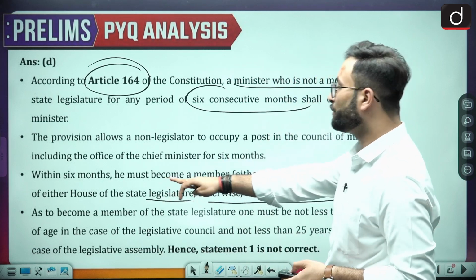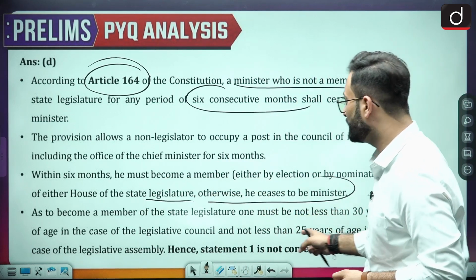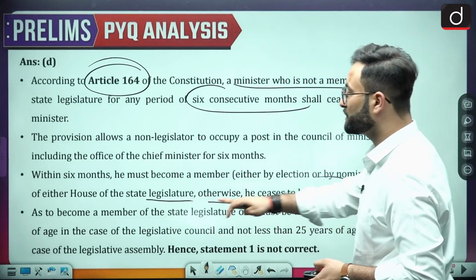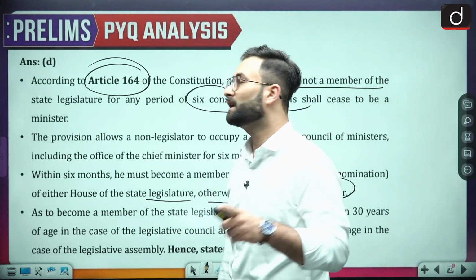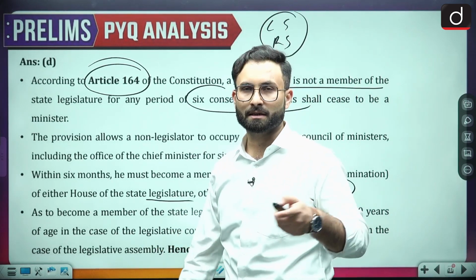To become a member of the state legislature, one must not be less than 30 years in case of the legislative council and not less than 25 years in the legislative assembly. Now similarly for the Lok Sabha and Rajya Sabha, you will tell me the ages in the comment box.